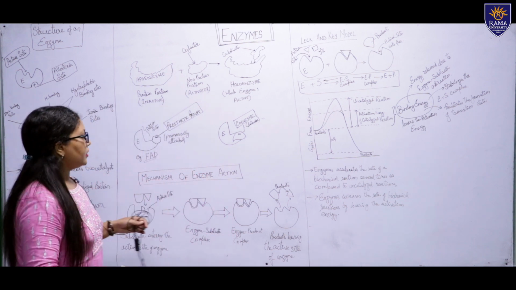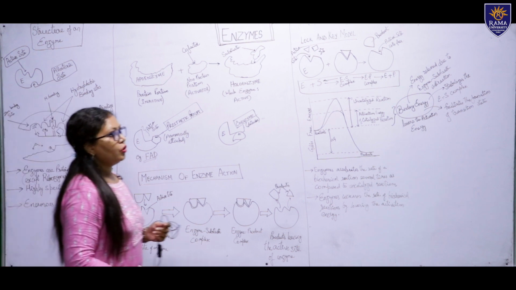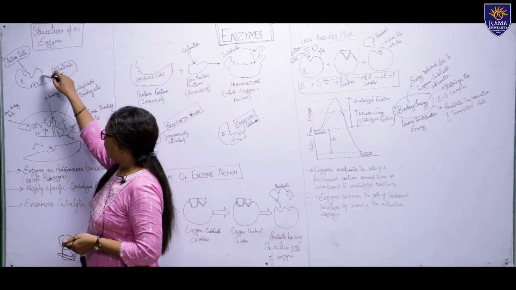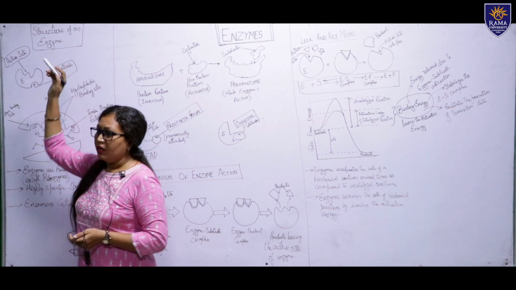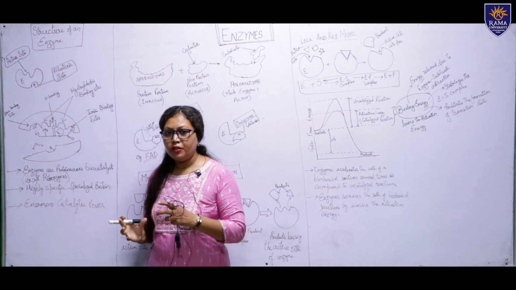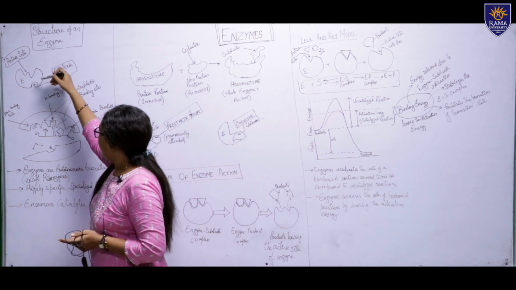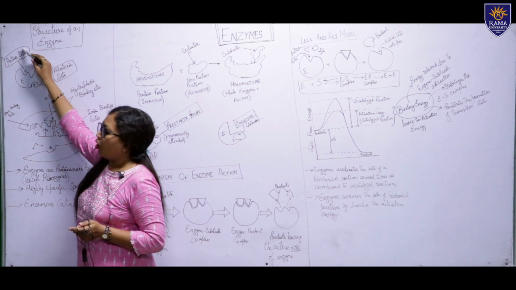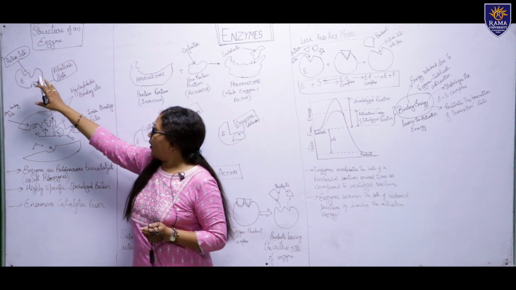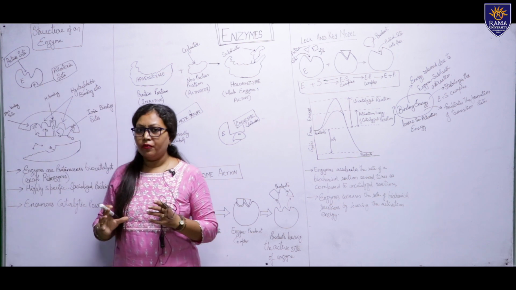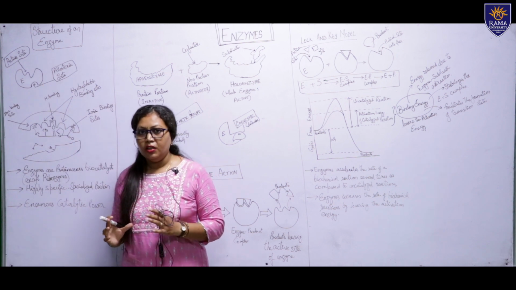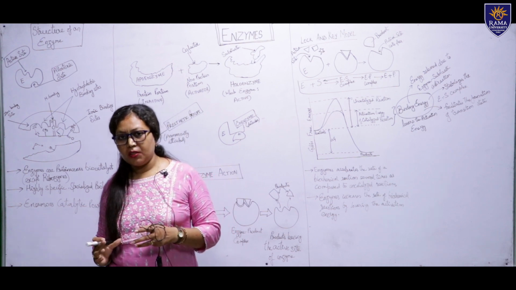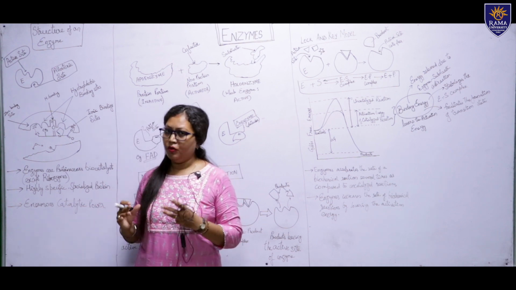So let us discuss the structure of an enzyme and its substrate binding. Suppose this is an enzyme. How do enzymes convert the substrate into product? There is a particular kind of pocket within the enzyme. This pocket is called the active site. This pocket is meant for the binding of a specific kind of substrate. As I told you, every enzyme has its own specific substrate, and every substrate has its own enzyme.